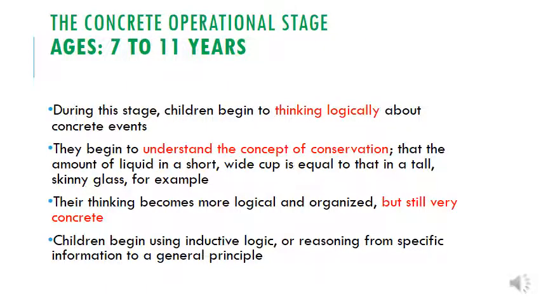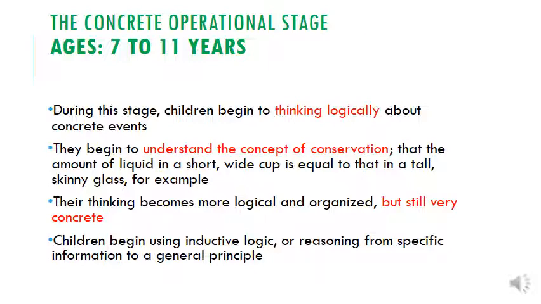Moving forwards, we have the concrete operational stage, which is 7 to 11. During this stage, children begin to think logically about concrete events. So they begin to understand the concept of conservation. So think about that example that we've covered, that discussion that we had earlier about the theory of conservation. Now they can begin to understand that if the water is being poured in from a smaller glass and fits into that tall glass, they've got to be the same, yeah?